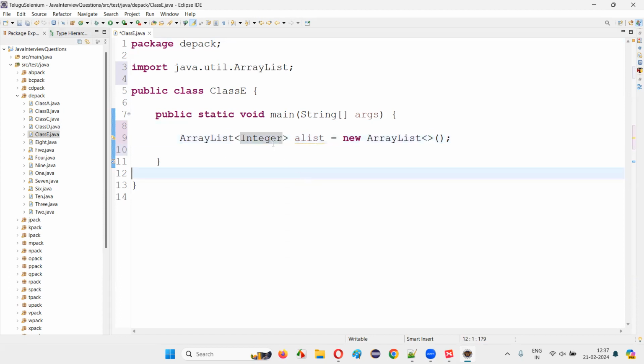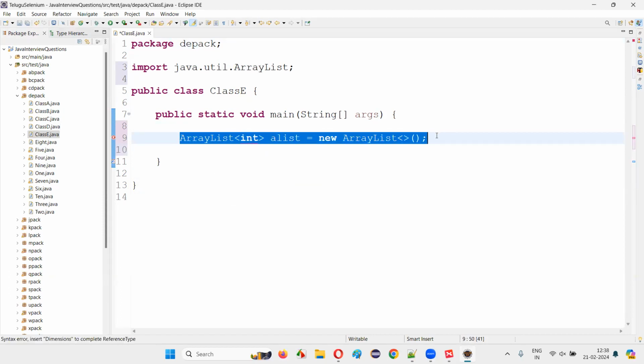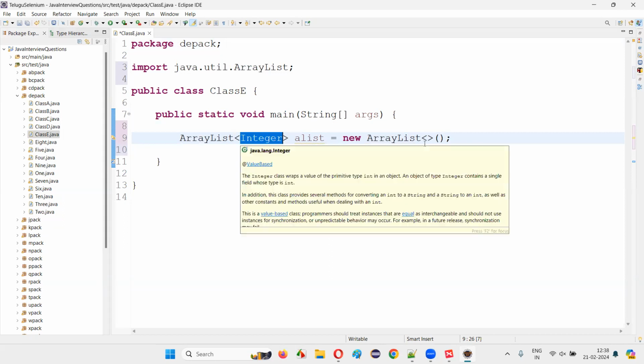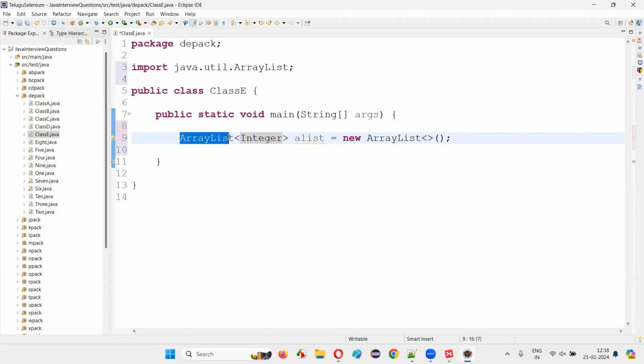We should not provide the int primitive data type here, because the collections framework's predefined classes do not accept primitive data type values. They only accept objects, guys. So instead of int, I have to provide Integer if I want to store integer elements in this array list. On the other side, after the new keyword, we also have less than and greater than symbols. Either you can keep it empty or you can type the same Integer here. It's up to you. This is optional, but the first one is compulsory.